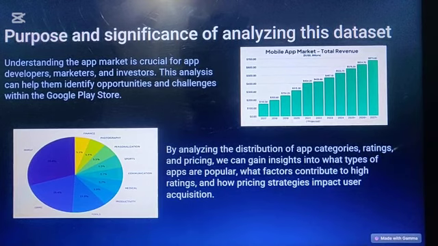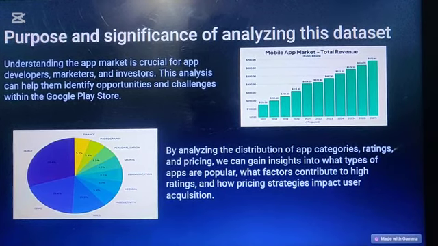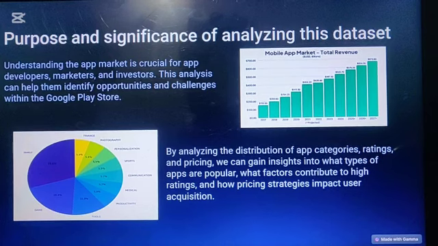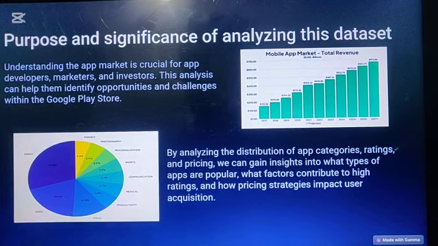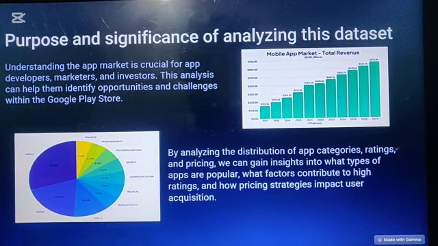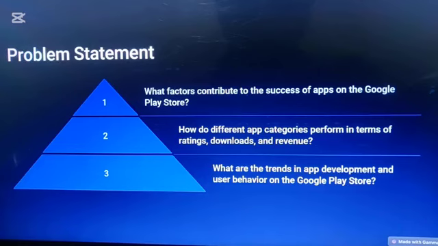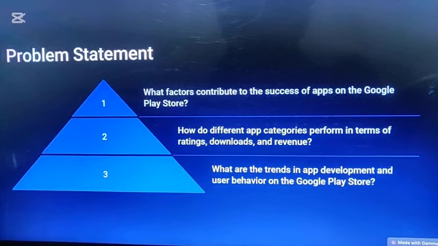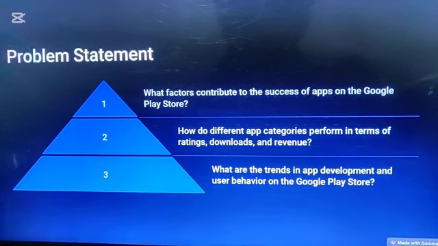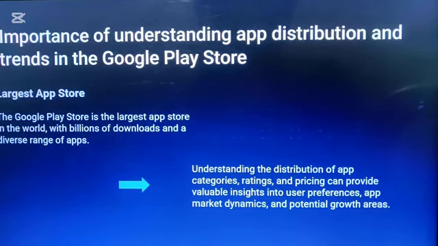By analyzing the distribution of app categories, ratings, and pricing, we can gain insights into what types of apps are popular, what factors contribute to high ratings, and how pricing strategies impact user acquisition. Here we can see in the slide that our problem statement is clear: what factors contribute to the success of apps on the Google Play Store, how do different app categories perform in terms of ratings, downloads, and revenue, and what are the trends in app development and user behavior.